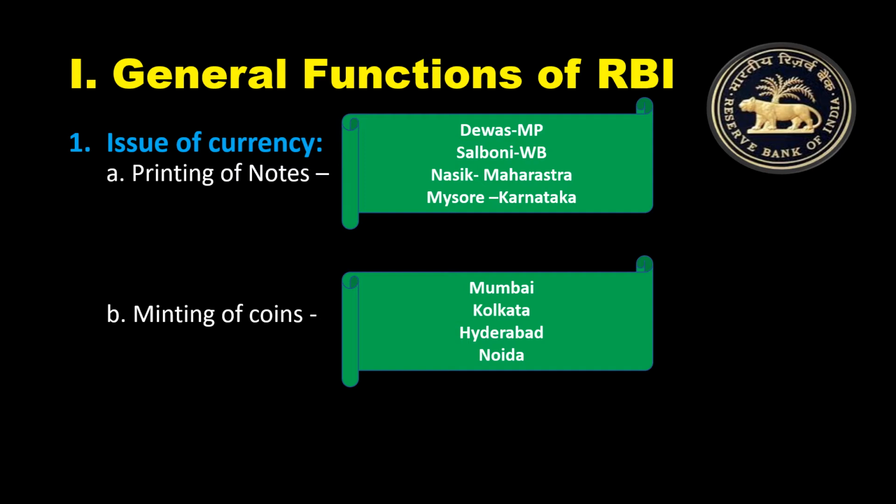Apart from making coins, they also have some other facilities related to these coins. For example, making coin blanks. A coin blank is like the basic structure of the coin. Nothing is printed on it. It is just a basic structure, an empty coin. Then commemorative coins, made just to mark some important events.